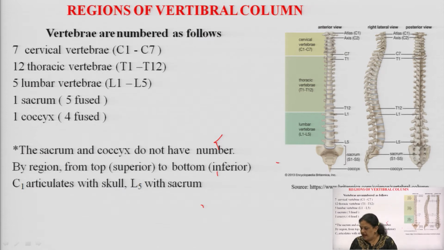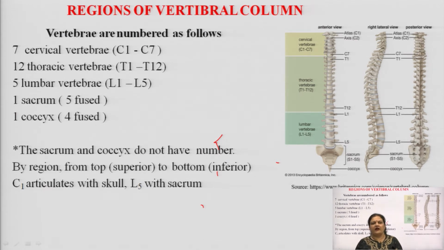C1 is termed as atlas and C2 is the axis of the spinal cord, which is nothing but the beginning of the vertebral column. So, see this part, the vertebrae are numbered as follows. In the complete cervical region we have 7 cervical vertebrae, C1 to C7. After that we have 12 thoracic vertebrae, T1 to T12.